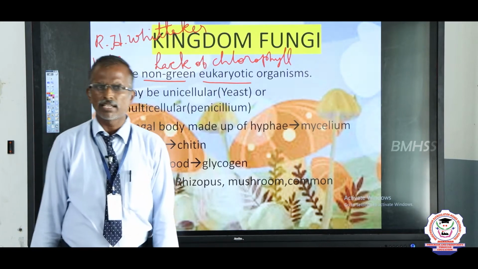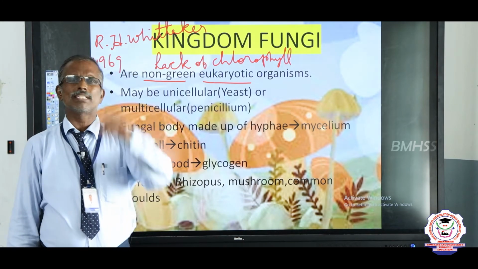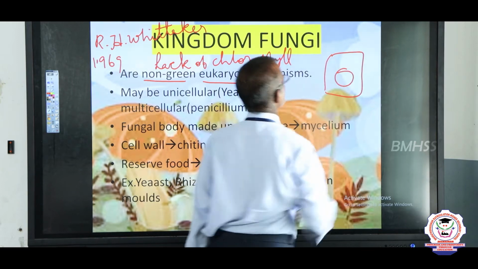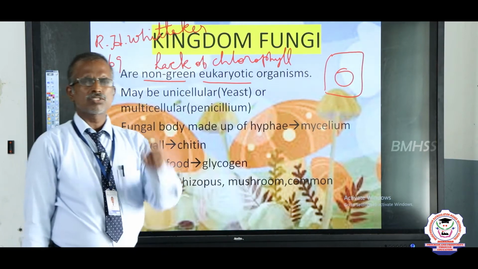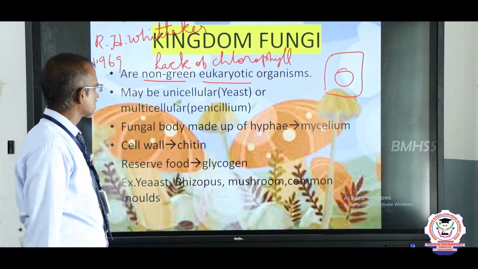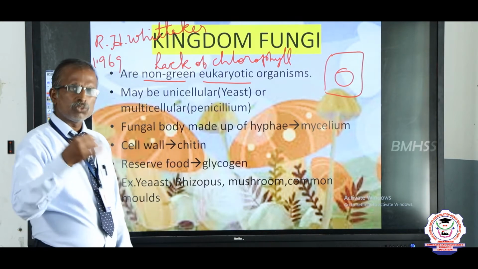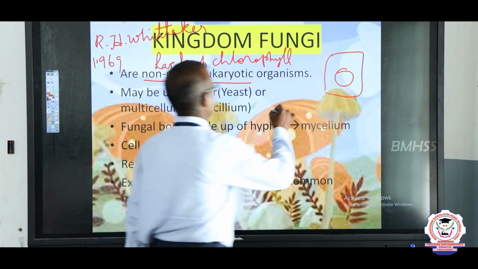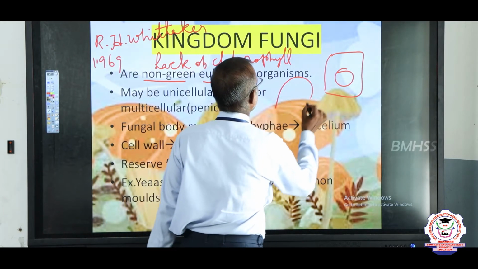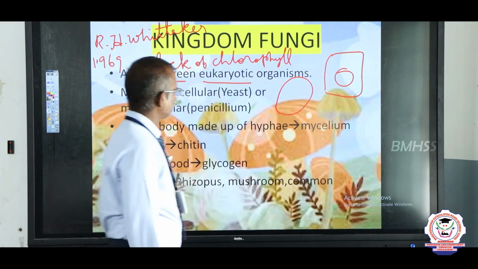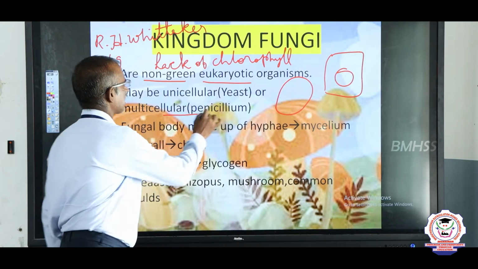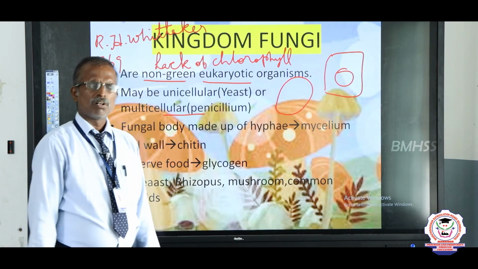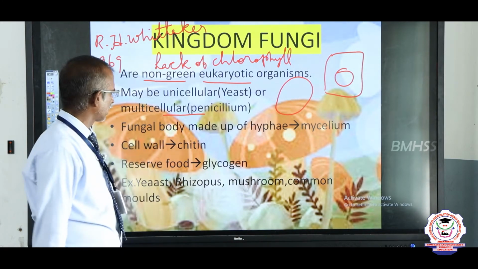What is meant by eukaryotic? Eu means true nucleus bearing cells, that is, any cell that has a well defined nucleus. The fungi may be unicellular. A unicellular fungus is called yeast. Multicellular fungi are Penicillium, Rhizopus, and mushroom.